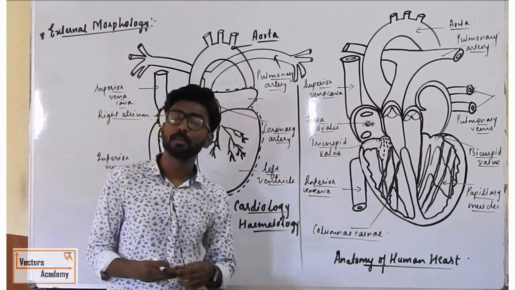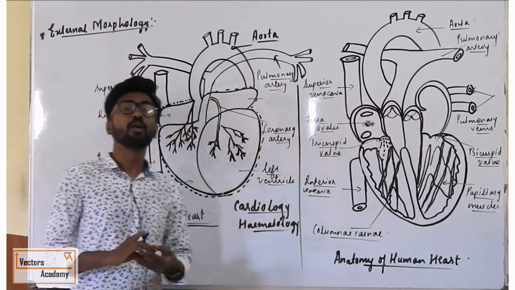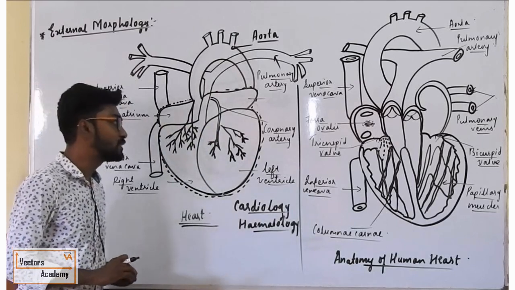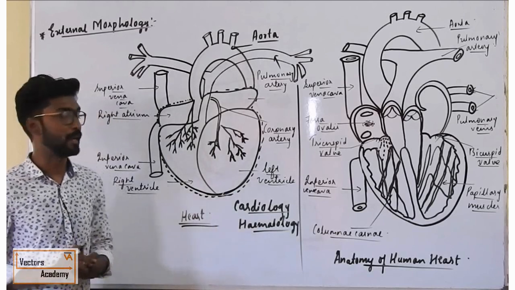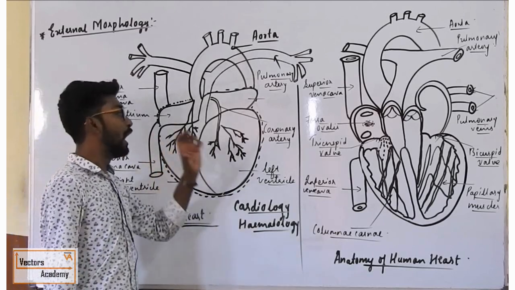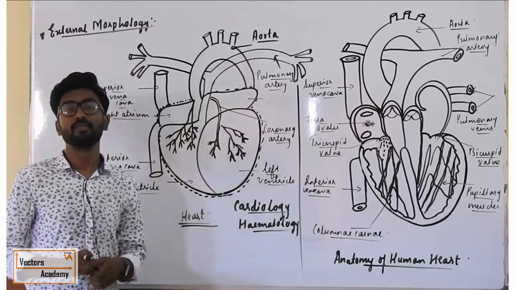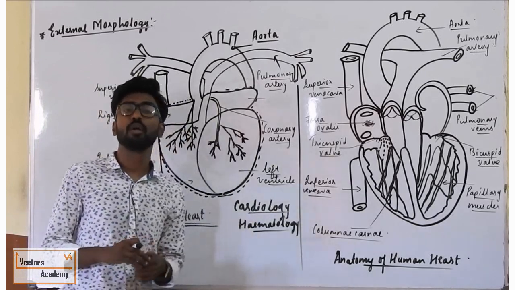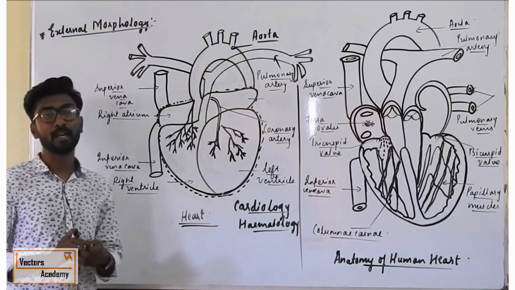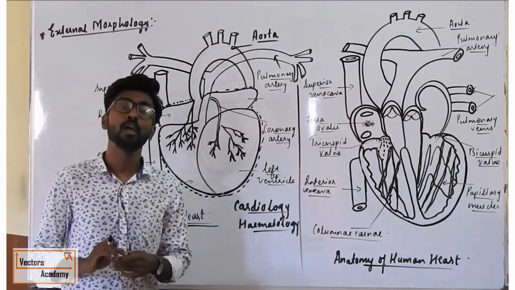Again, the serous pericardium is divided into two important layers. One is the outer parietal serous pericardium and the inner visceral serous pericardium. In between the outer parietal and inner visceral serous pericardium, you can see a hollow space. That space is called the pericardial cavity, and that pericardial cavity is filled with the pericardial fluid.